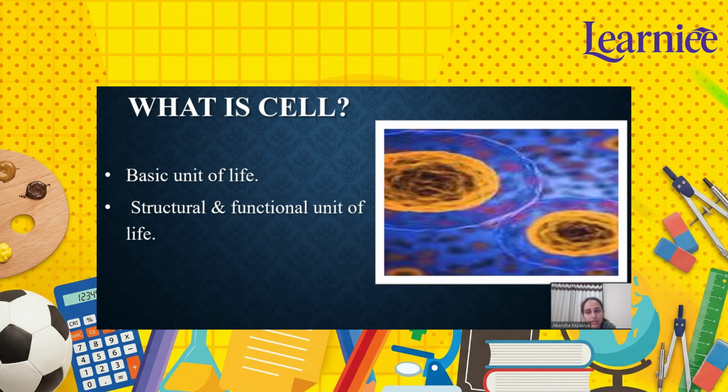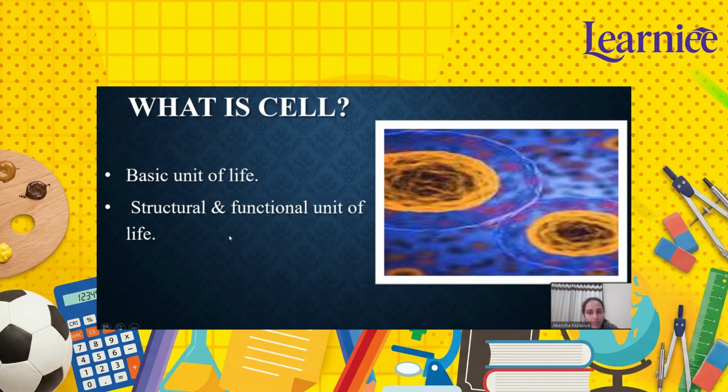Now, why is it called the structural unit of life? This means cells are the building blocks of all living organisms. Just like bricks make a house, cells make the body. For example, many muscle cells make muscle tissue, many nerve cells make nervous tissue, and many tissues make organs, right? For example, heart, brain, and lungs. And many organs make an organism, right? For example, humans, plants, animals.